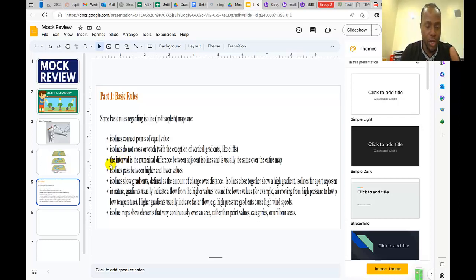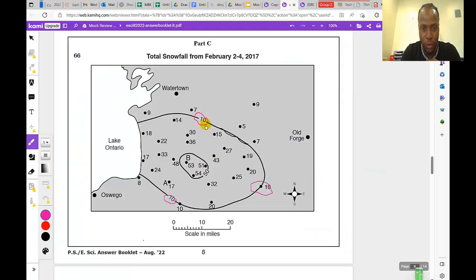All right. Then contour interval, you know what isoline or contour interval is. Isoline passes between higher value and lower value. I would explain. Let's look at the one of 10. If drawn correctly, you see that isoline would pass on the upper side of it a lower number, 7, and then on the lower side of the 10 is a higher number than 10.